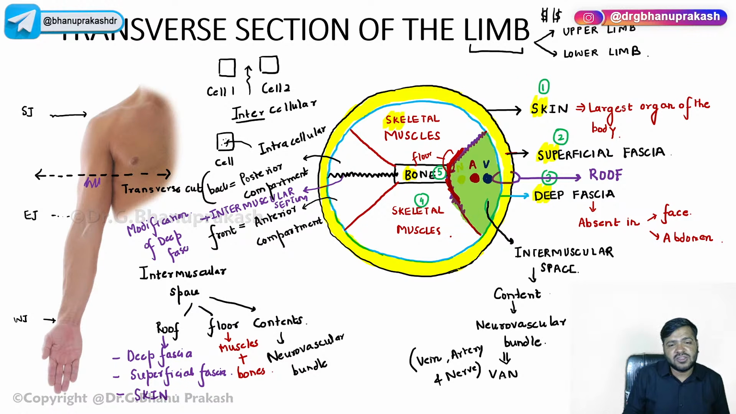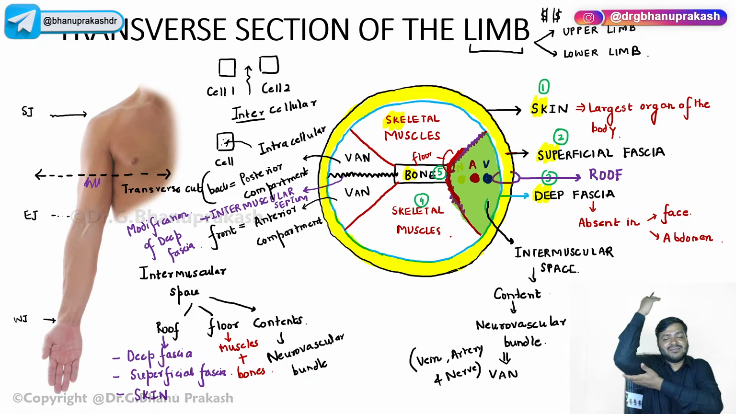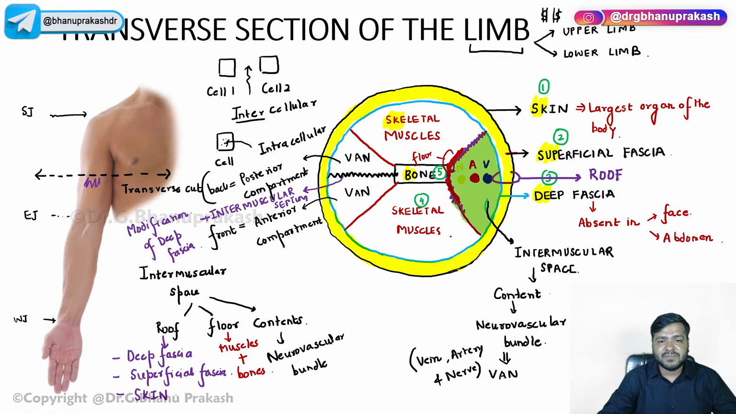I've just told one of the functions over here. It is dividing the space into two compartments, and each compartment will have its own neurovascular bundle: the veins, arteries, and nerves. So with the intermuscular septum, there is a front part and a back part, and automatically each compartment will have its own vein, artery, and nerve, right? So I hope this is clear.